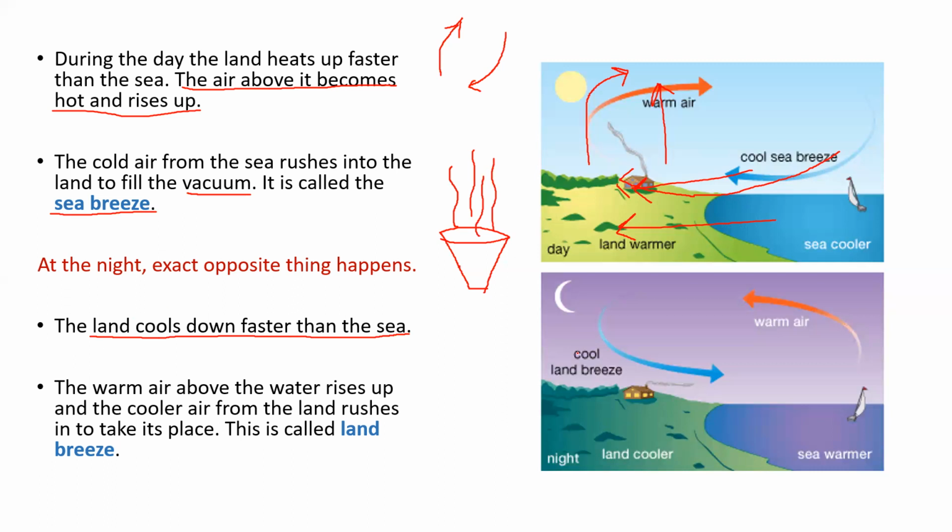So that means now the warmer water will be here in the sea. Now the sea air is much warmer than that of the land. So now this warm air will rise and that vacuum will be filled up by the air from the land. So that is called the land breeze. The breeze which the sea is getting from the land is called the land breeze. All right, children.